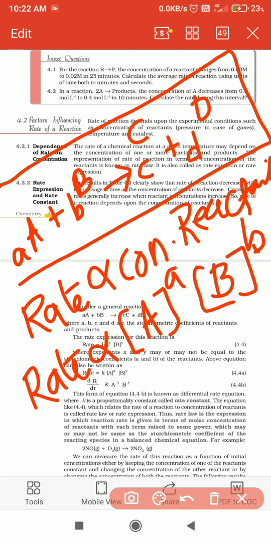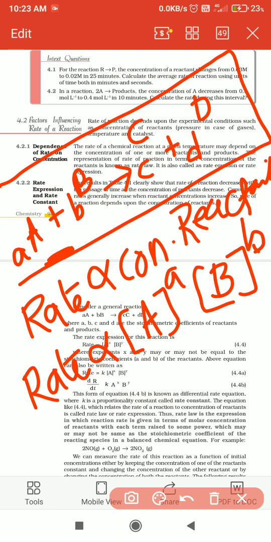Each reactant's coefficient is written as an exponent. Am I understood? Are you able to follow what I am saying? The concentration of each reactant is raised to the power of its coefficient.